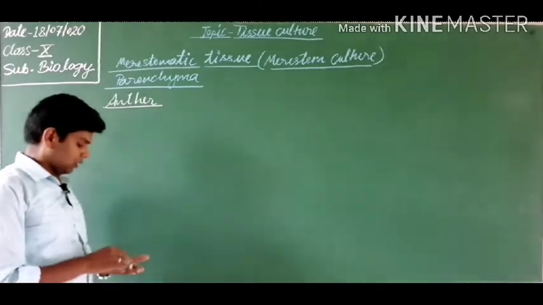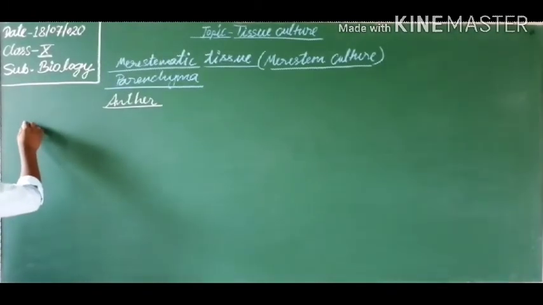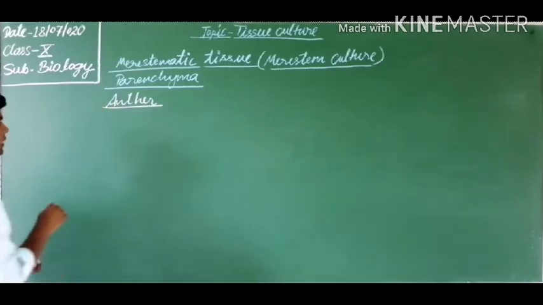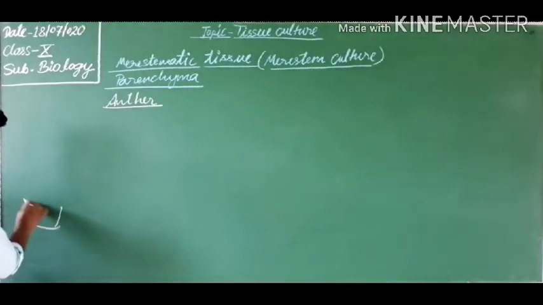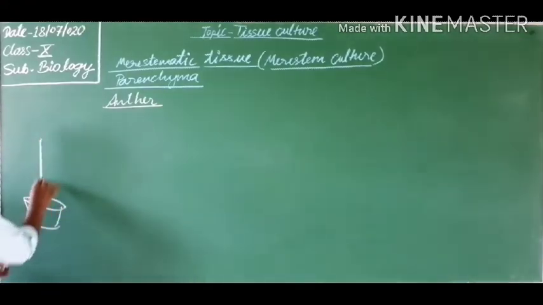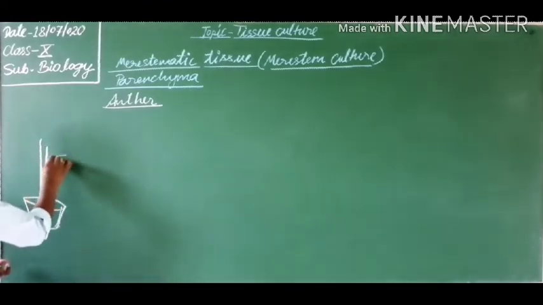Mainly we will discuss meristematic tissues. Suppose there is a potted plant, a plant situated in this pot.